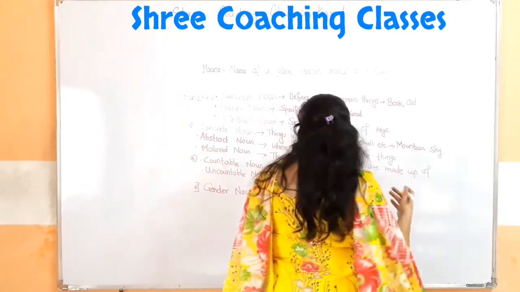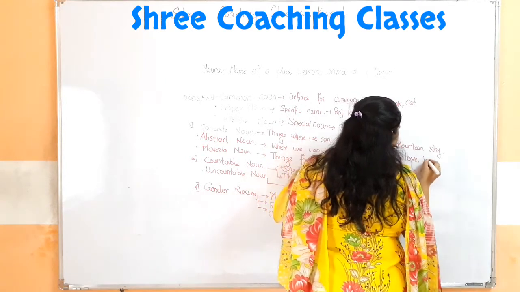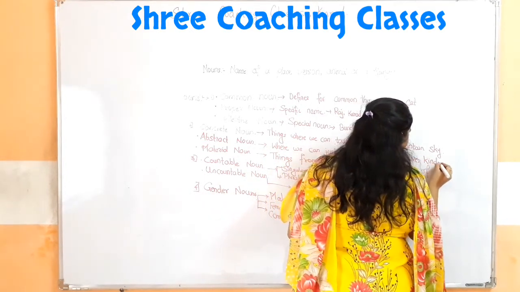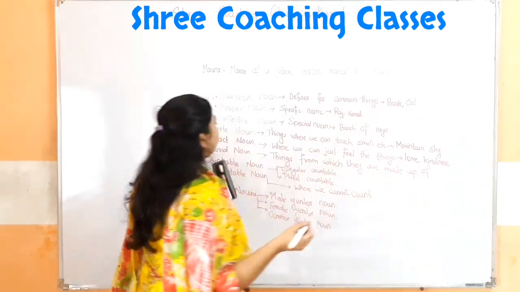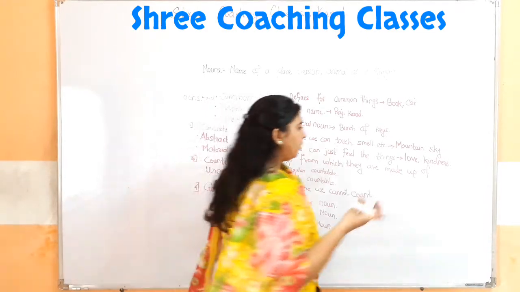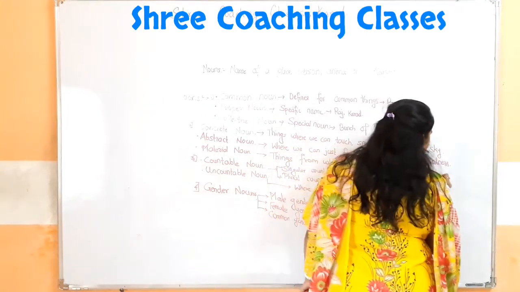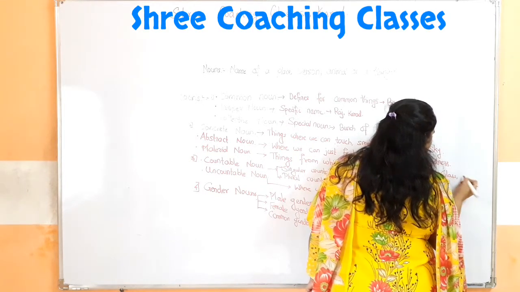Here examples were love, kindness, etc. Material noun, things from which they are made up of. For example, glass, silk, etc.